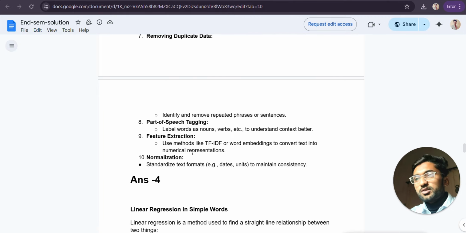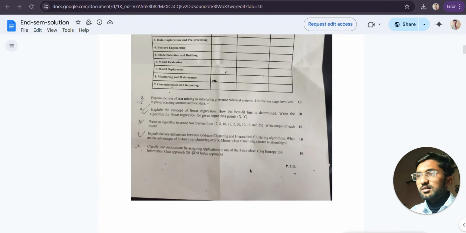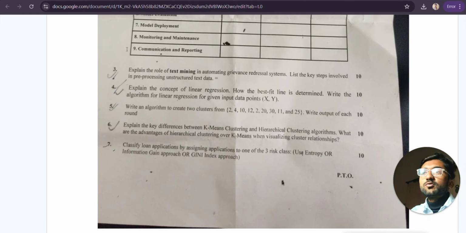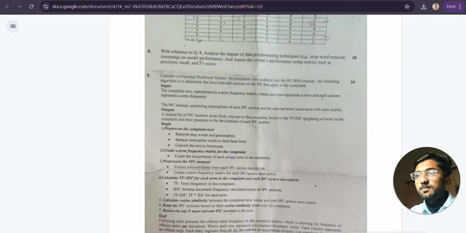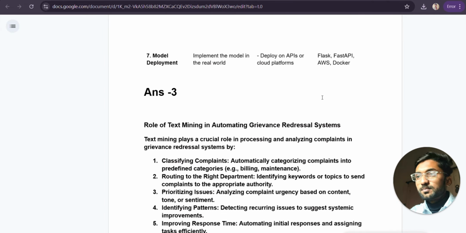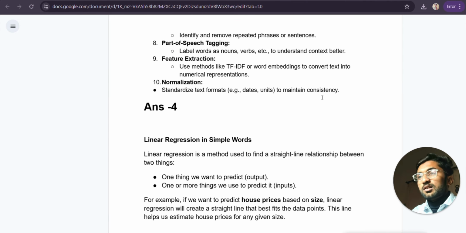Now move forward to question number 4, and this is the most important question. Explain the concept of linear regression and how the best fit line is determined. Write the algorithm for linear regression. So linear regression is a method that is used to find a straight line relationship between two things: one thing we want to predict and one more thing that we use to predict.